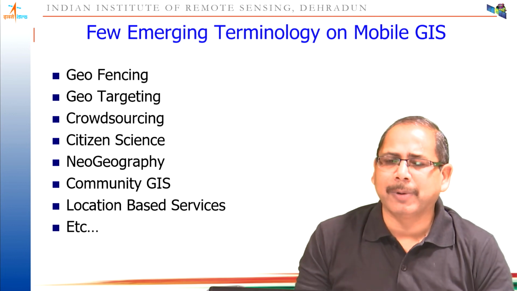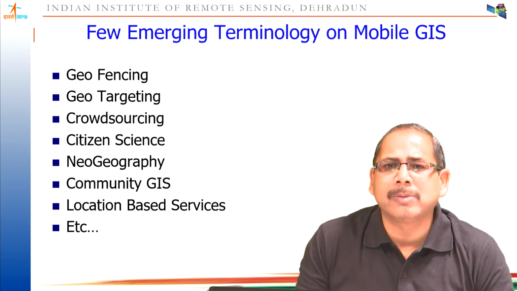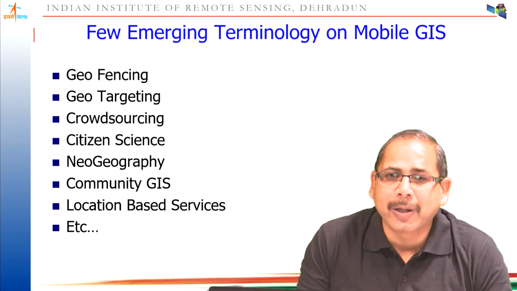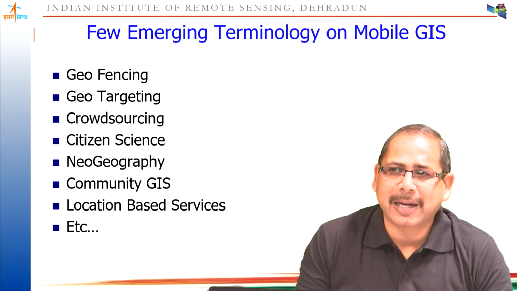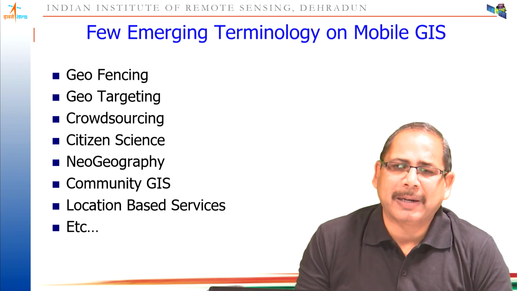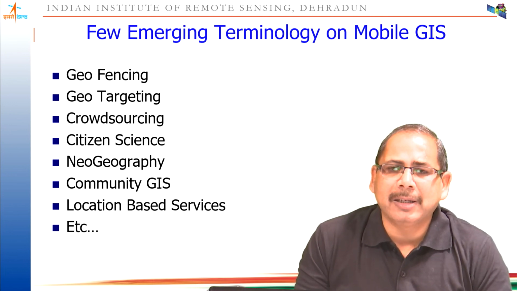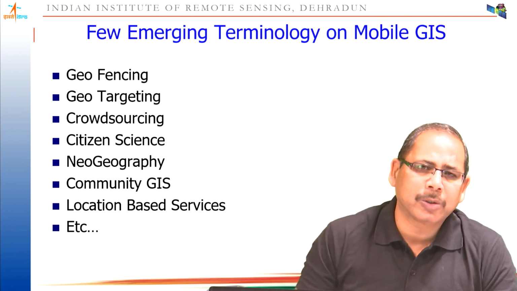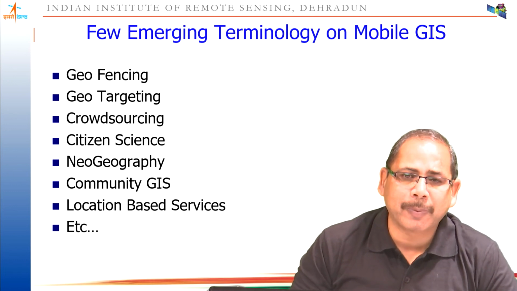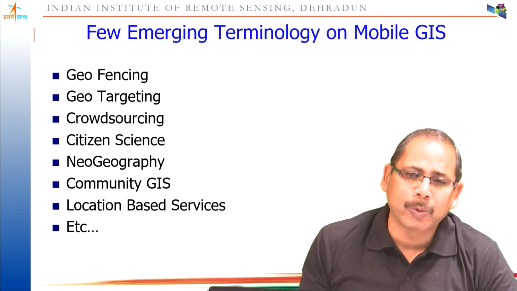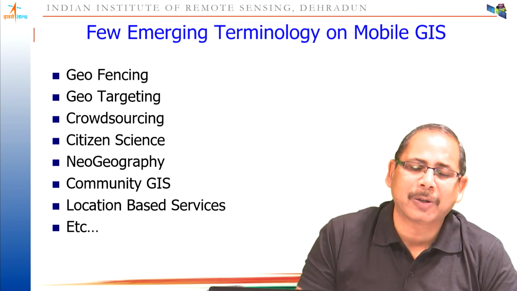Citizen science is another terminology. Dr. Samir sir also discussed it this morning. Here you are again involving citizens in scientific projects and activities. Then neo-geography is another terminology, basically called mashup architecture. Here, by combining different geographical information, you develop a new application which was never envisaged by the host organization or host person. Then community GIS: when you include community participation in GIS using mobile devices, it is called community GIS.